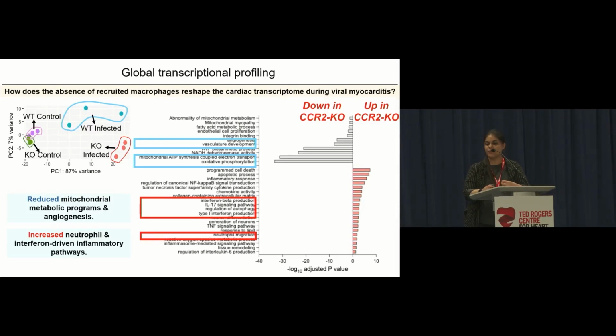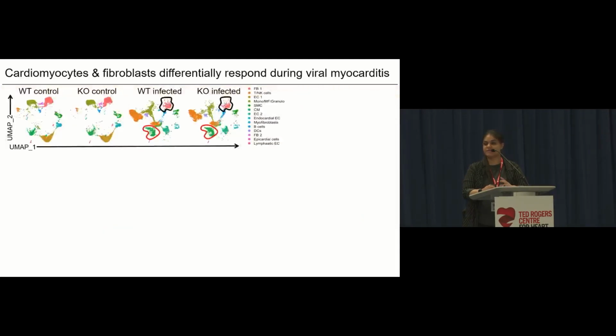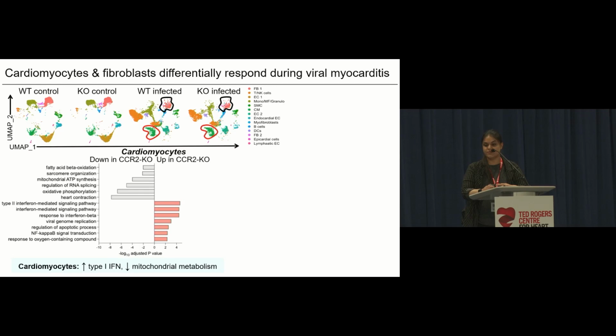And on one hand, it was exciting to see that CCR2 macrophages can modulate such a broad range of critical pathways, but as we all know, the bulk-seq is giving us an overall global picture. And I wanted to probe cell type specific responses. So at this point, I turned to single nucleus RNA-seq, and I assessed whether we do have cell type specific responses. And what I do see is that I was able to localize to the cardiomyocyte specifically that they upregulate type 1 interferon responses and reduce mitochondrial metabolism.